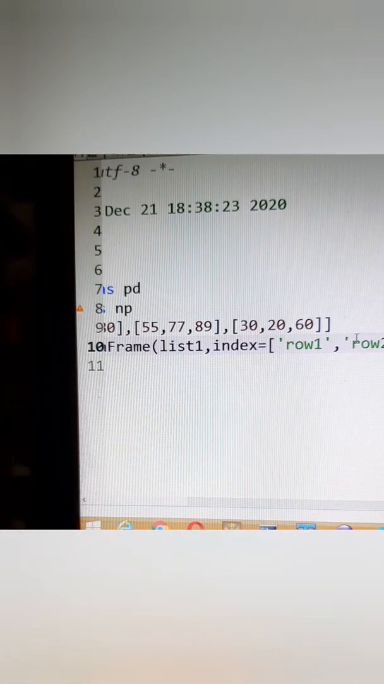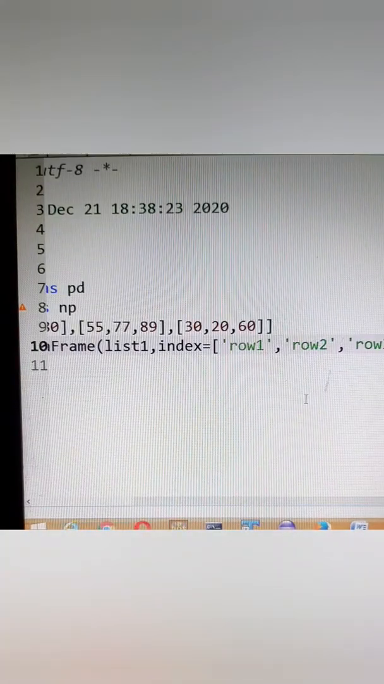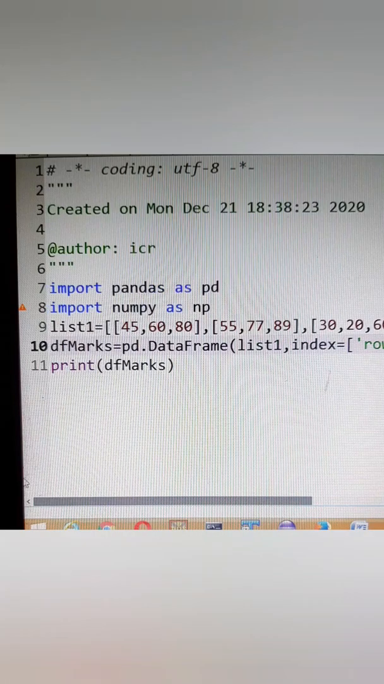Example 26 is asking write a program to create a data frame from a list containing 2 lists, each containing target and actual sales figures of 4 zonal offices, give appropriate row labels. So the dictionaries that we had created previously having the target and the sales, instead of that they are asking that we have to create 2 lists, one list having the target and the other list having the sales, and put both of them in a data frame. So we'll be creating a nested list as such.